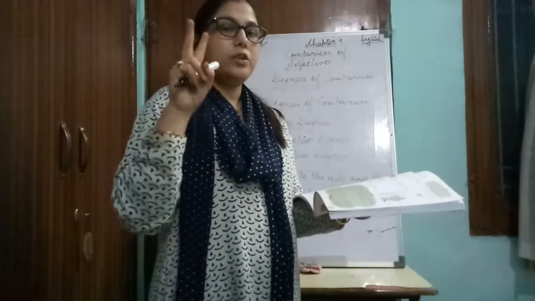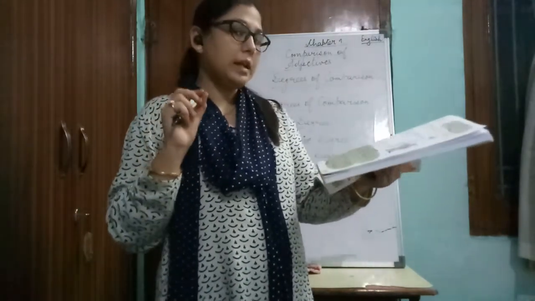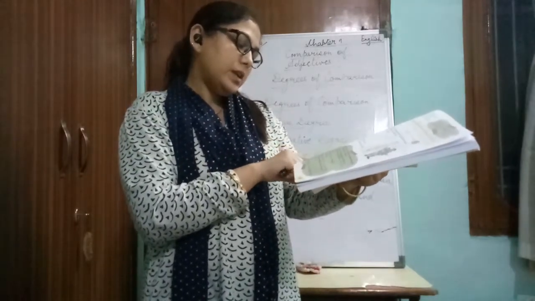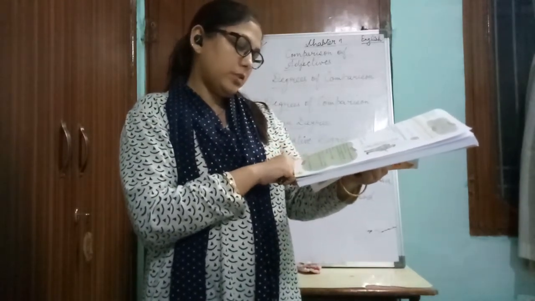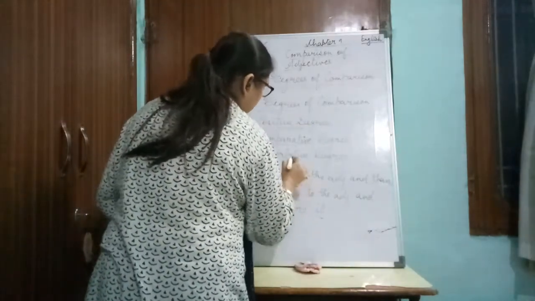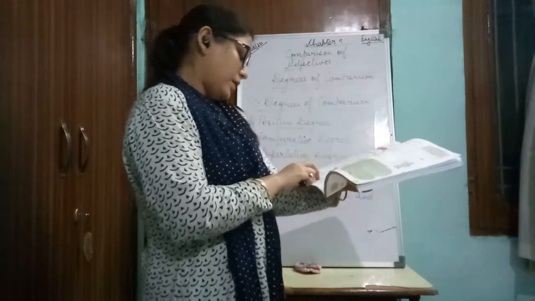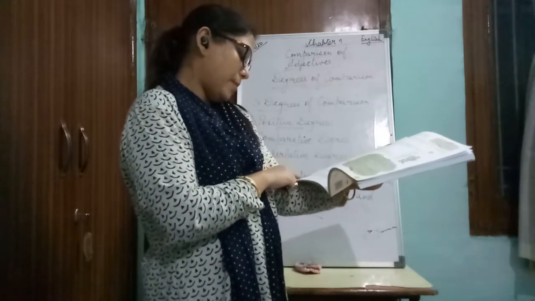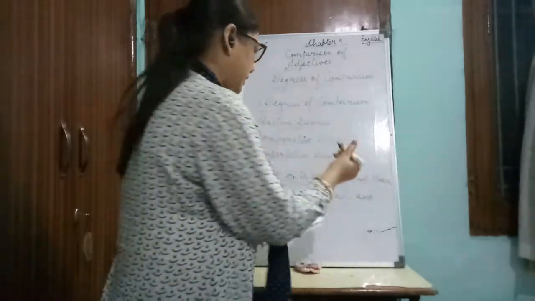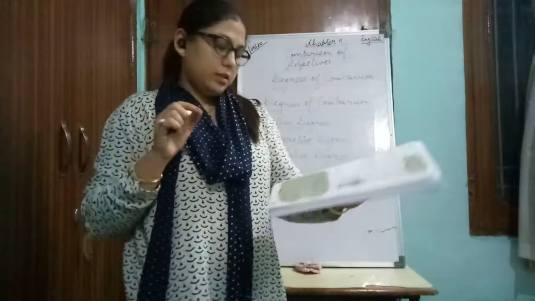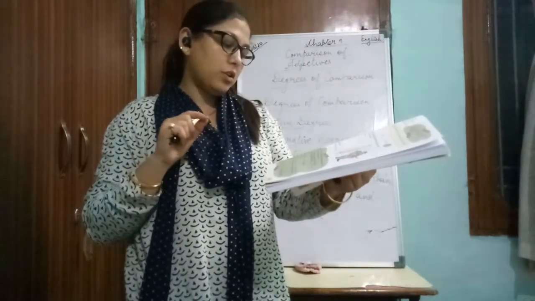Now when we compare two persons or things, at that time we use comparative degree. The comparative degree is used to compare two people or things. As I already said, we add er to the adjective to change it into comparative degree. The comparative degree is often followed by than. For example, Shayan is taller than Munish.